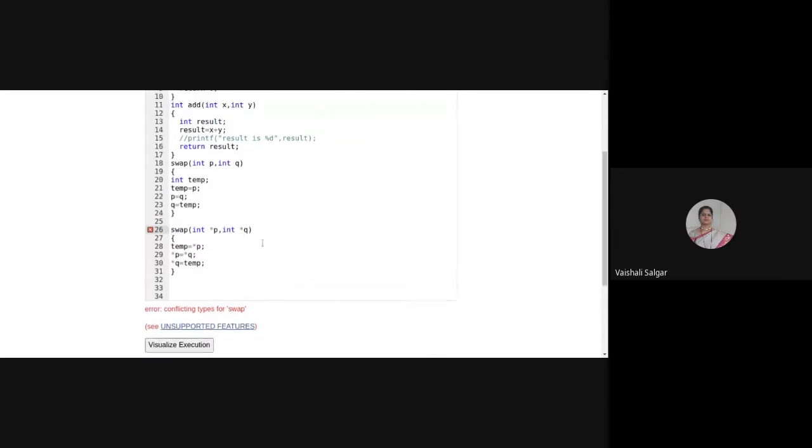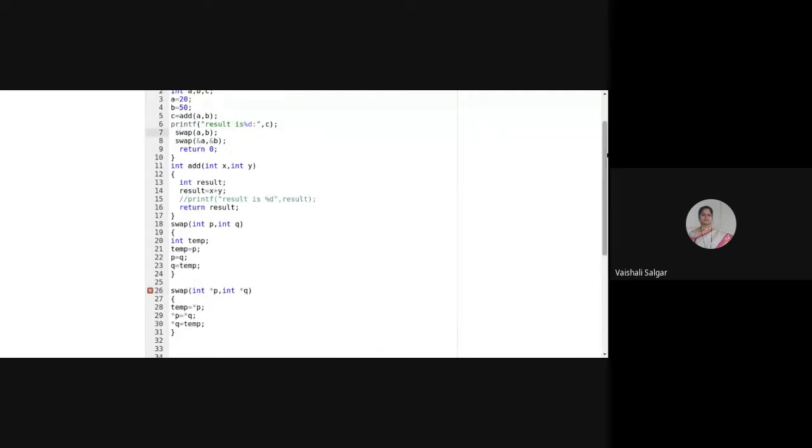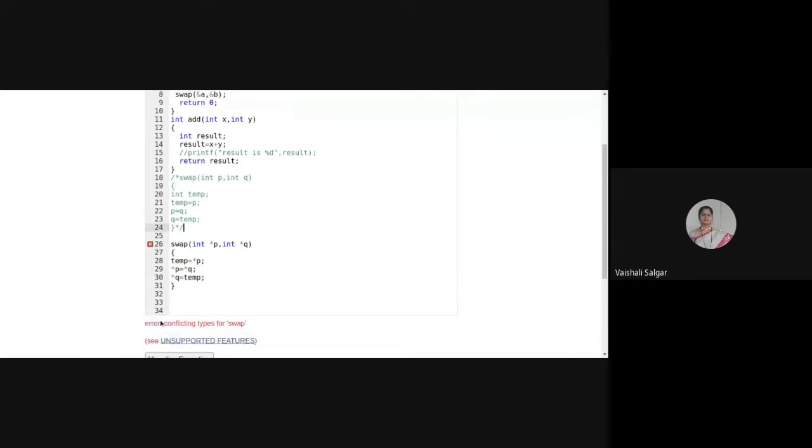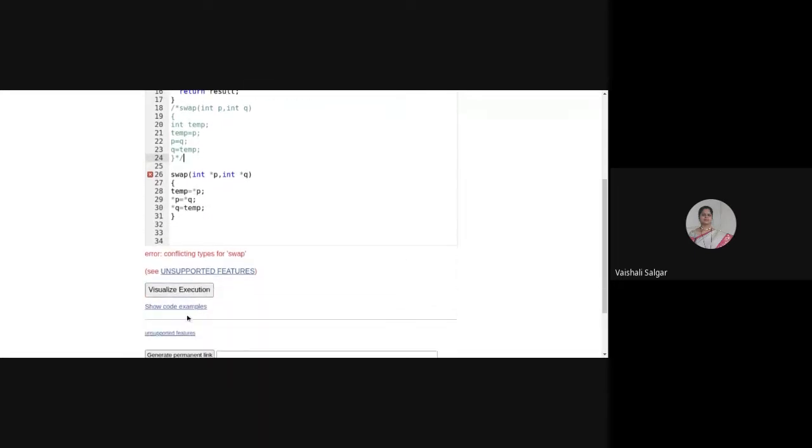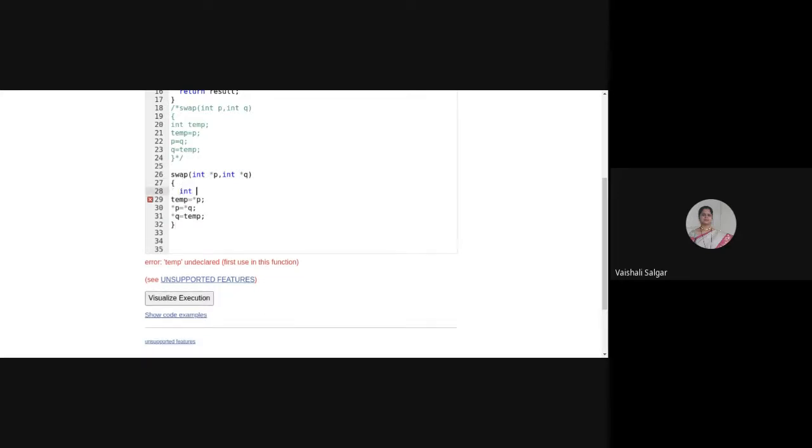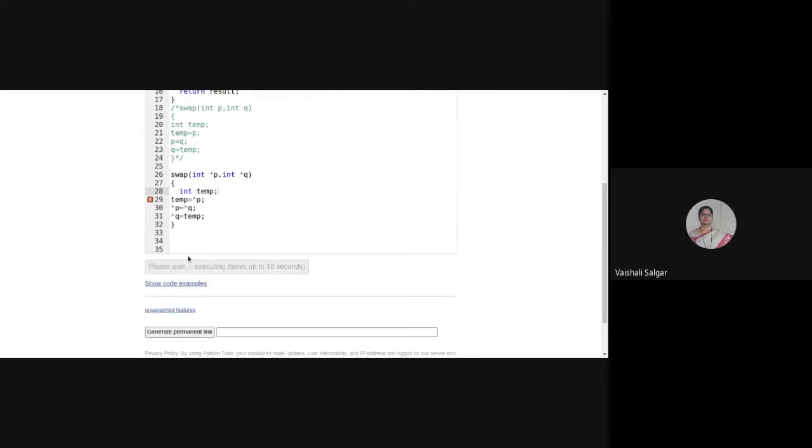Conflicting type for swap. Okay, so now what I will do, I will make this a comment over here. Actually, there should not be any problem. Actually, it is not able to recognize this. int is yours, correct? Okay, I haven't declared the variable int, but I'm trying to use it, so the compiler is saying it is not recognizing it in my code.